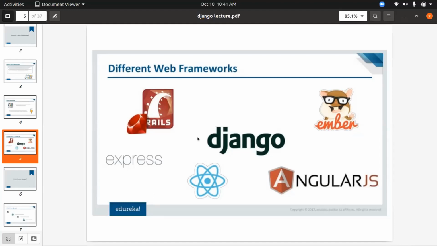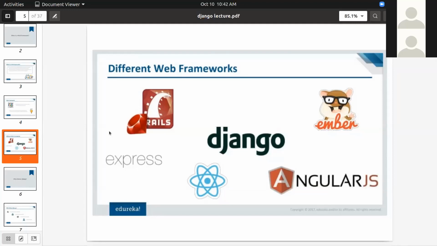Django has one of the greatest features of all time, that is the ORM, object relational mapping. Previously in other frameworks, if you had to develop something, you needed a database, and you needed to connect that database to your software and run the queries for the database. What Django does is it does all those things with the help of ORM.